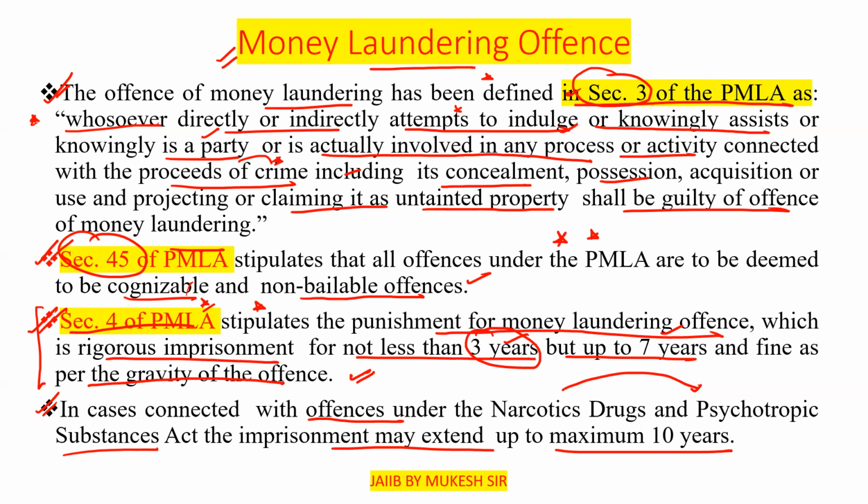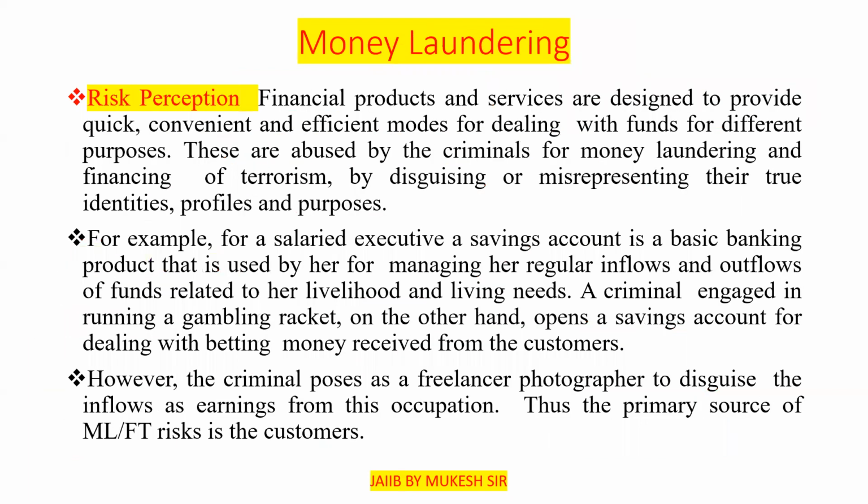Please remember that in the examination, the normal imprisonment is minimum 3 years but up to 7 years, and in the case of narcotic drugs and psychotropic substances, the imprisonment of 7 years may extend up to 10 years. That is maximum 10 years. So these are some of the money laundering offenses. Now move to the next point.